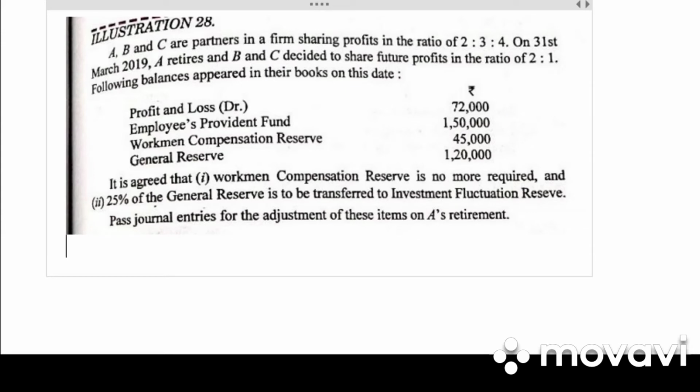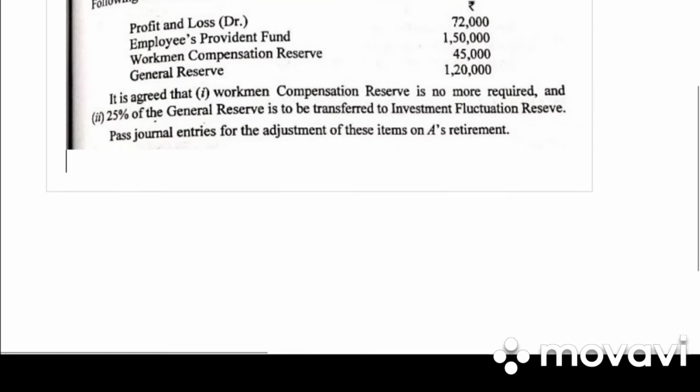Take down illustration 28. A, B and C are partners in the firm sharing profit and loss in the ratio 2:3:4. On 31st March 2019, A retires and B and C decide to share future profit in the ratio 2:1. The following balances appeared in the books. It is agreed that workmen compensation reserve is no more required and 25% of general reserve is transferred to investment fluctuation reserve. Pass the necessary journal entries on A's retirement.